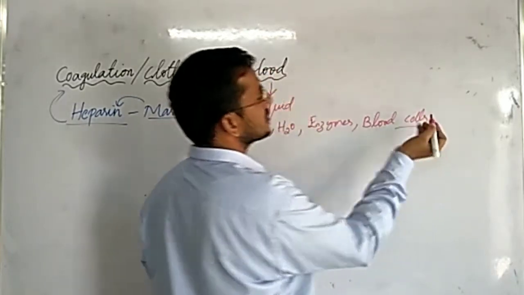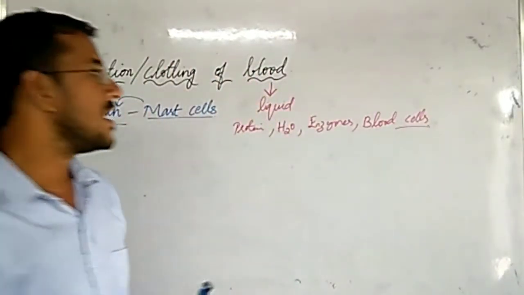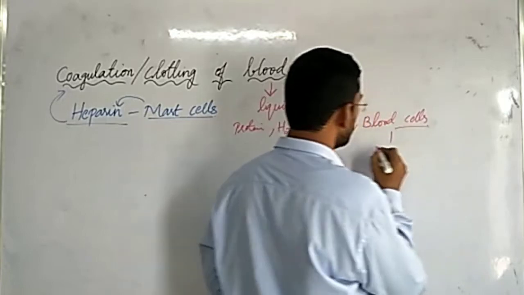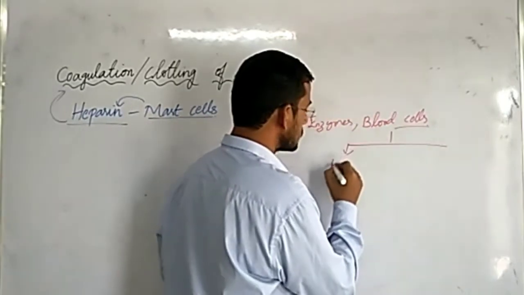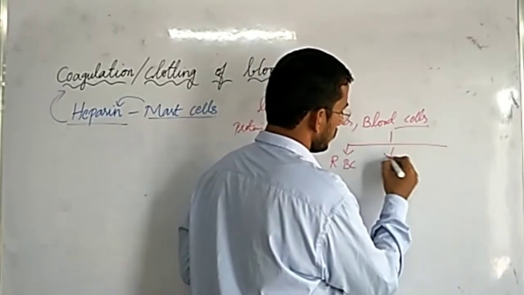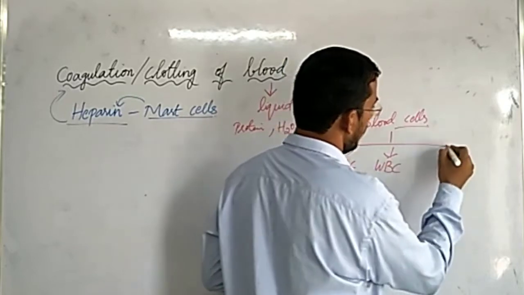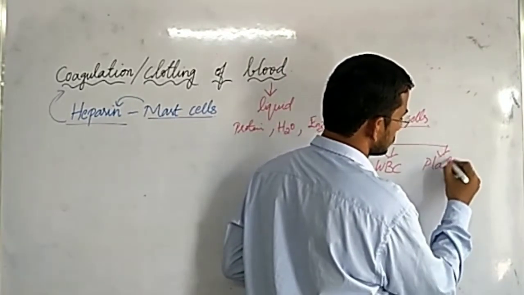So this is very important, blood cells. There are three types of blood cells: RBC, WBC and platelets.